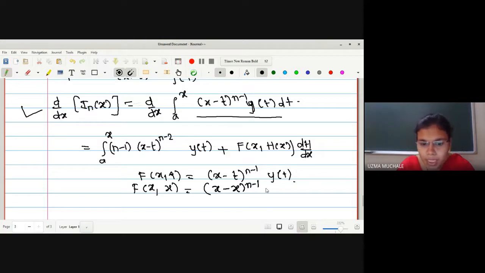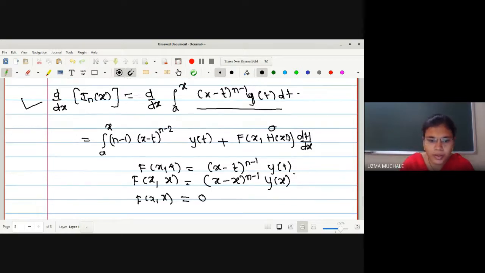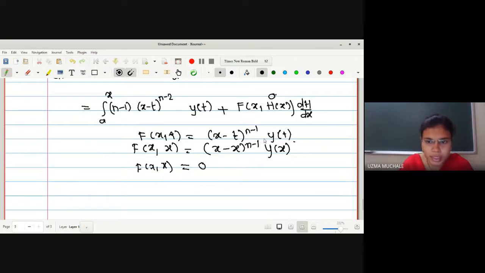So wherever we are finding t, we have to keep it as x. The upper limit we are putting, just like we have solved for a definite integral. After solving a definite integration, what do we do? Upper limit minus lower limit. So we have put just the upper limit. x minus x will be 0, no need to have any next term. So this term f of x comma x will be 0. Okay, first term we have evaluated. Now what is the second term we have got? It is 0.